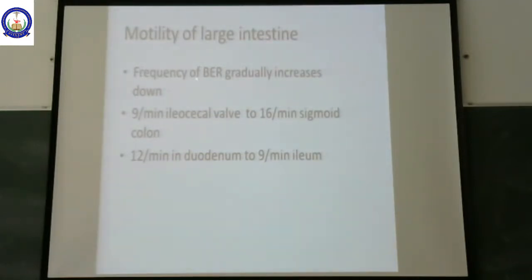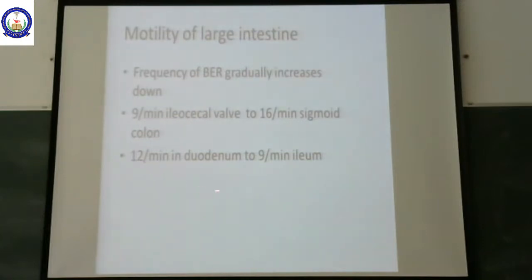It is about 9 per minute at the ileocecal valve, but the basic electrical rhythm gradually increases throughout the large intestine, and as it goes toward the sigmoid colon, just before the rectum, it increases to 60 per minute.